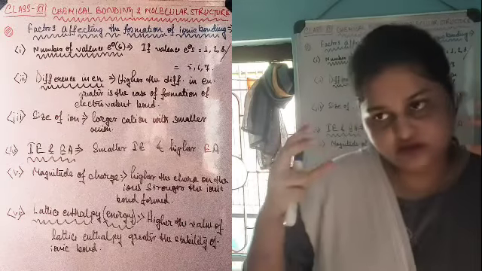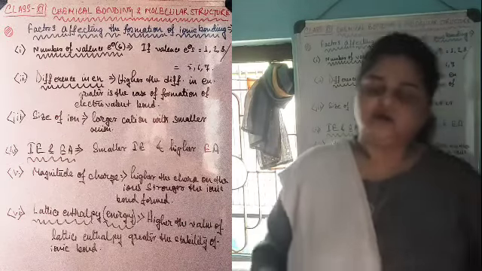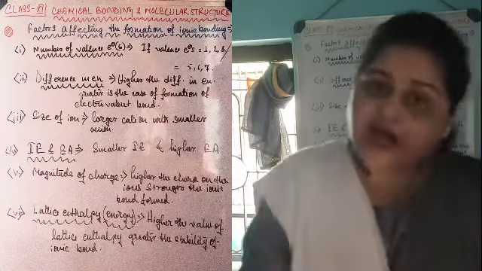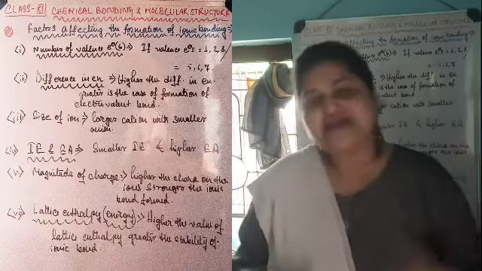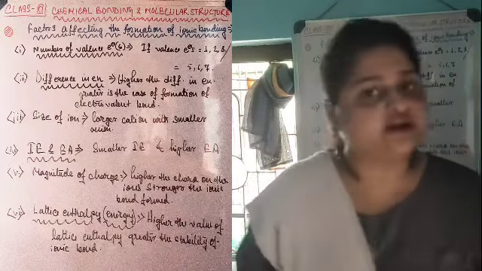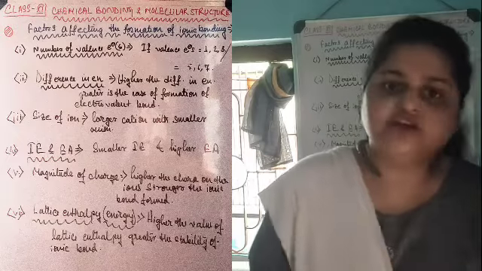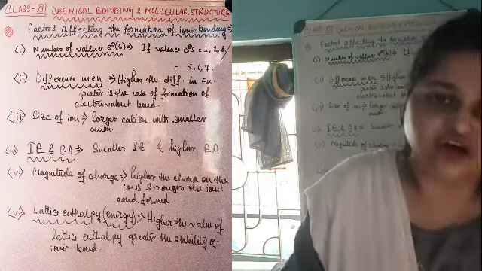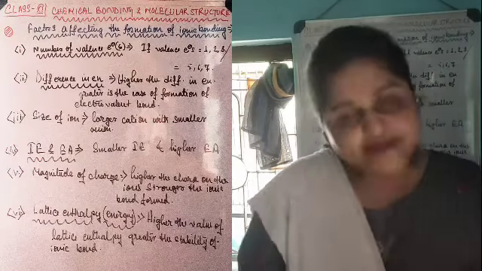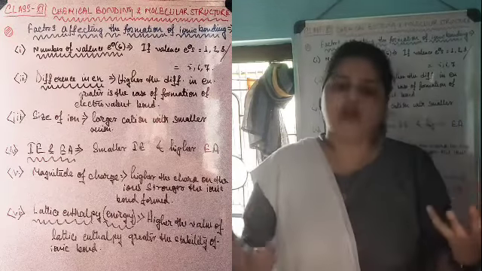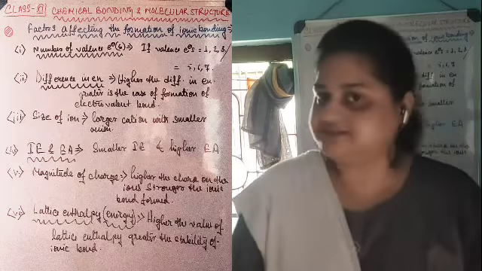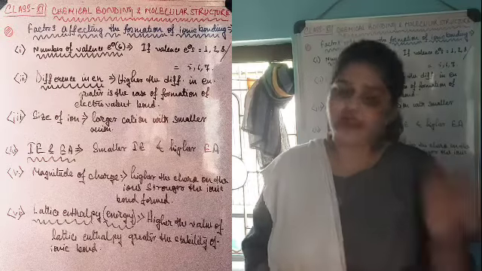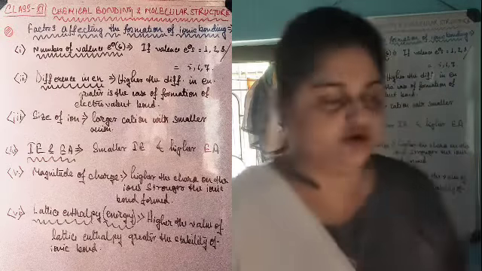If the charge on the combining ions is higher, it will produce a stronger electrostatic attraction between the charged ions, which will result in a stronger ionic or electrovalent bond. That is why the higher the charge on the combining ions, the stronger the electrostatic force of attraction, resulting in a stronger ionic bond.